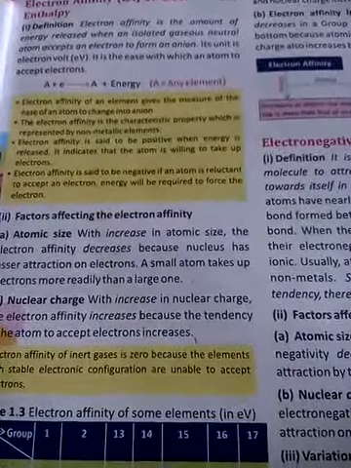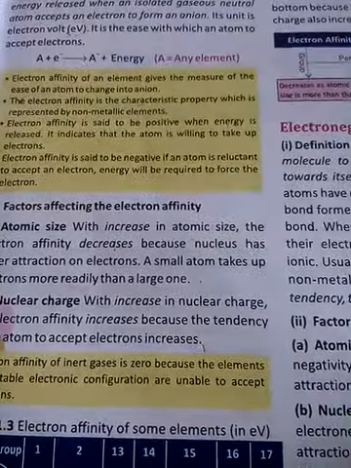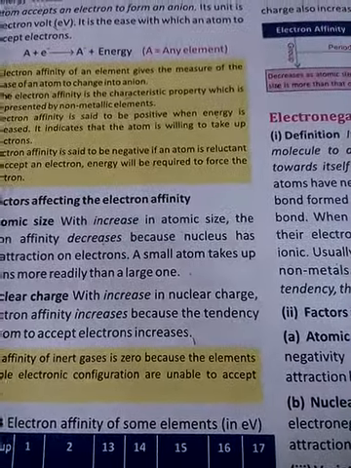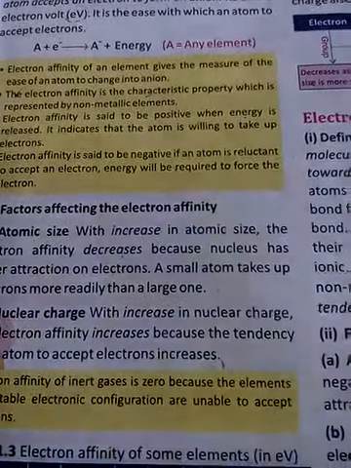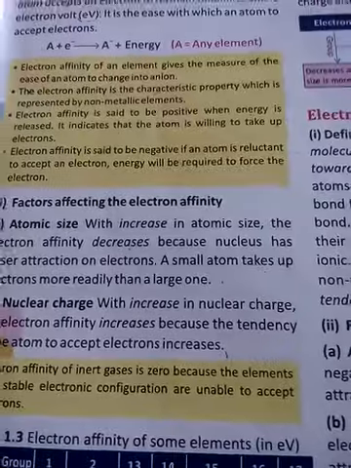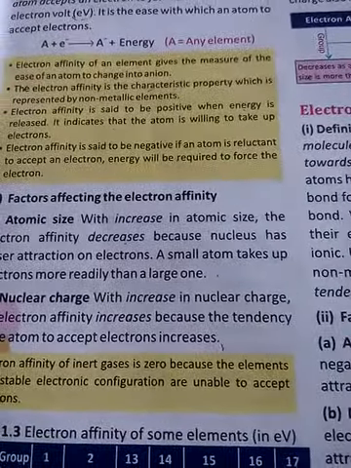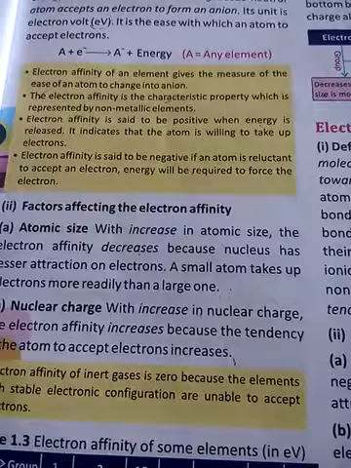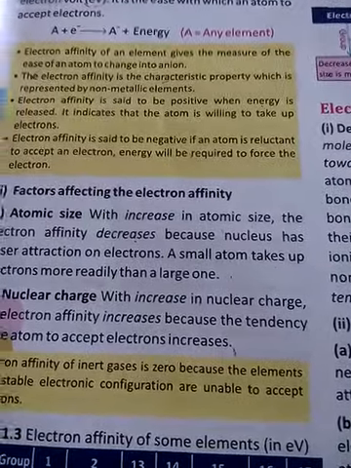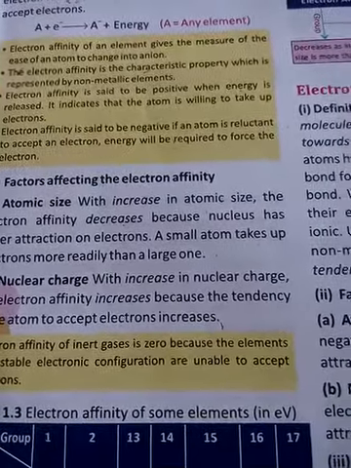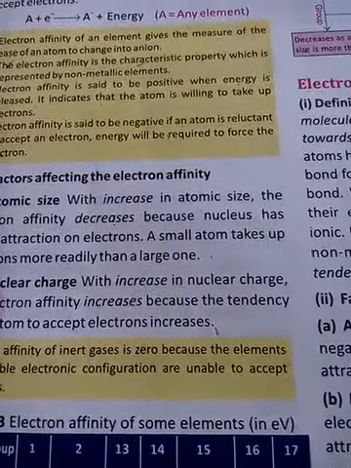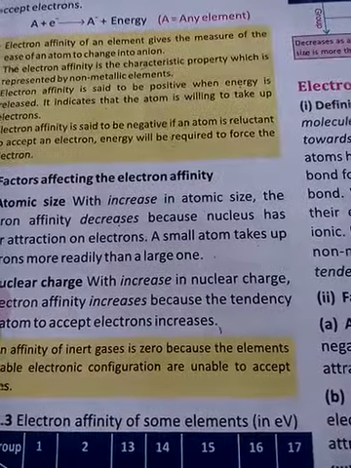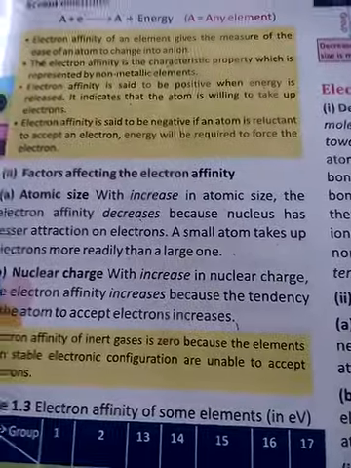A thing which is already in a stable condition, why would it go to instability? No one would. So the noble gases have the tendency not to attract any electron. So their electron affinity is absolutely 0, because the electrons are not being added, so there is no release of energy. If there is no release of energy, then electron affinity becomes 0.